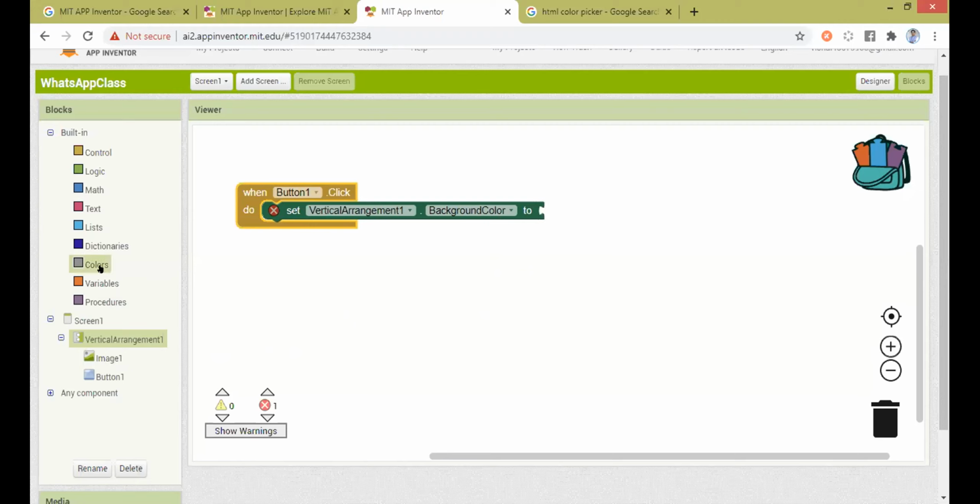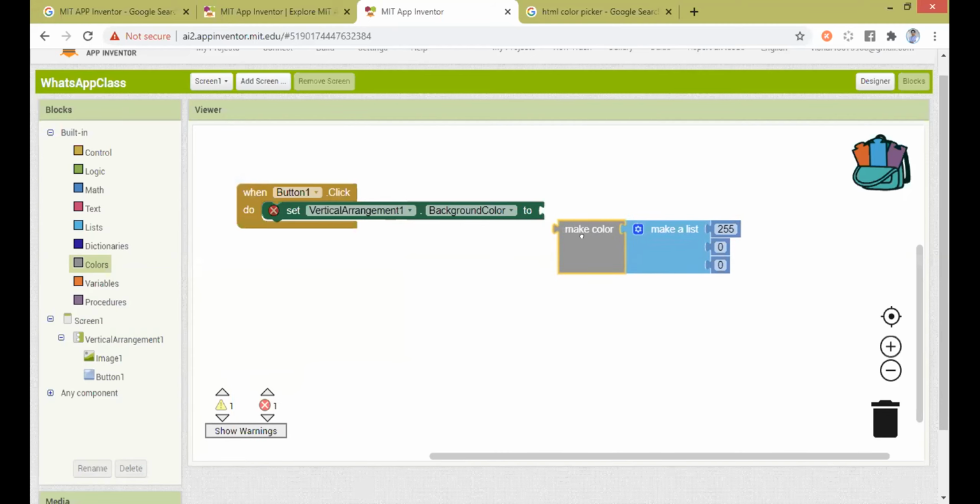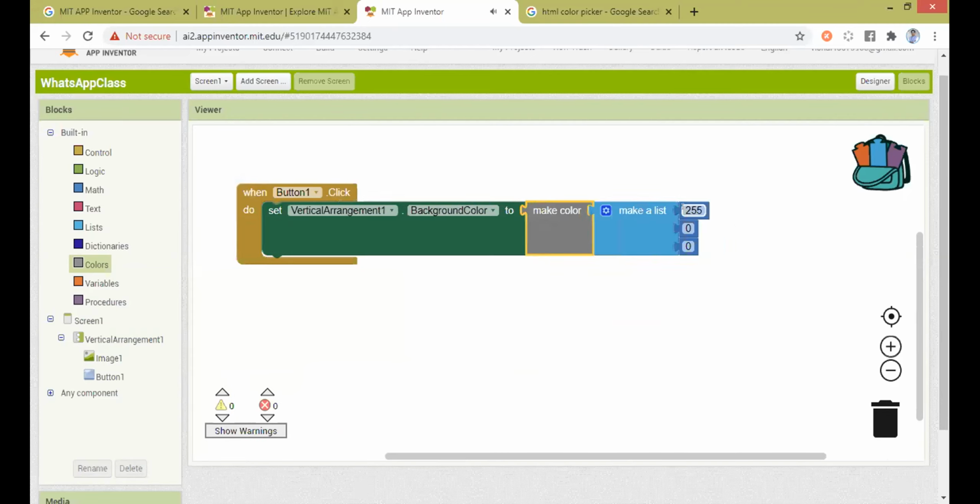Here, there is an option known as colors. Just scroll down. There is an option known as make color, right? Make a list of R, G, B. They have three values here. The first value is R, the second value is G, the third value is B, right? I can give the color directly also, but I'm not going to do that. Each and every time I click the button, I want different colors. I don't want the same color to come again and again. So I remove this and put it in the dustbin. Done. Thrown into the dustbin.